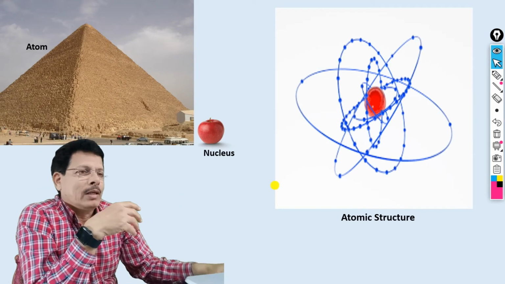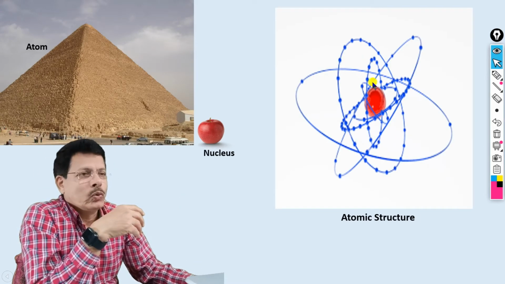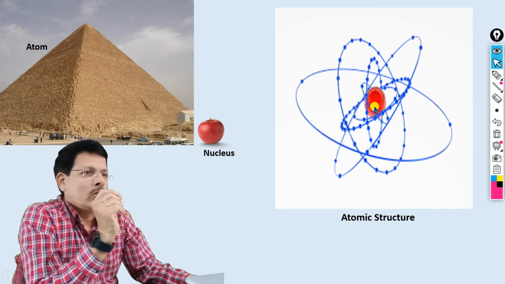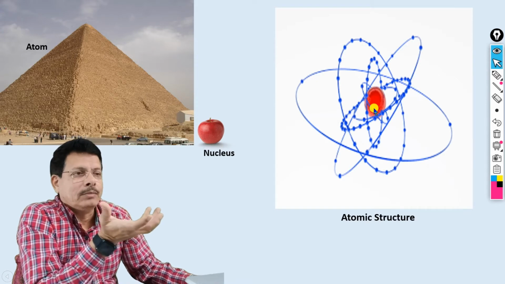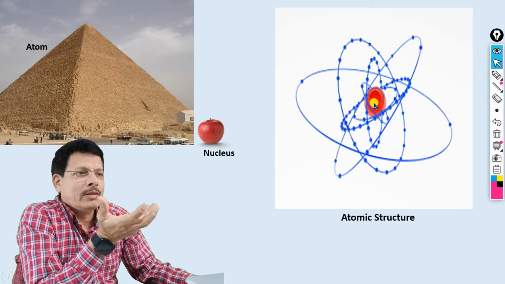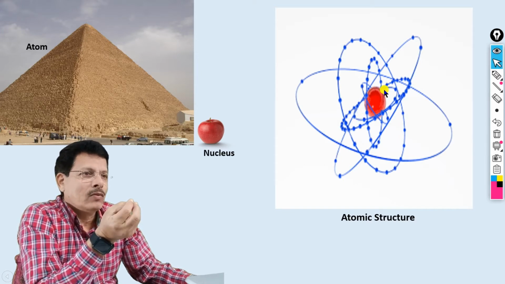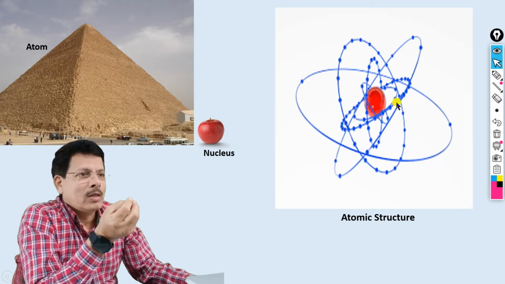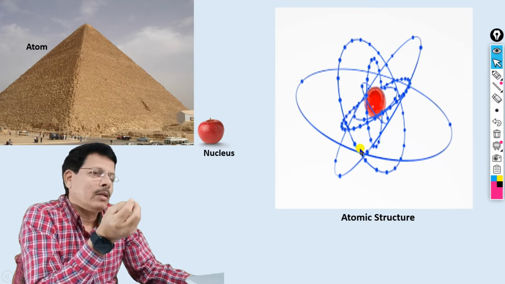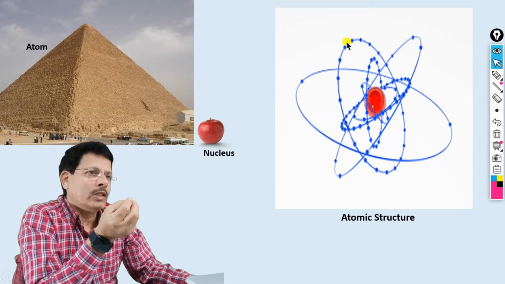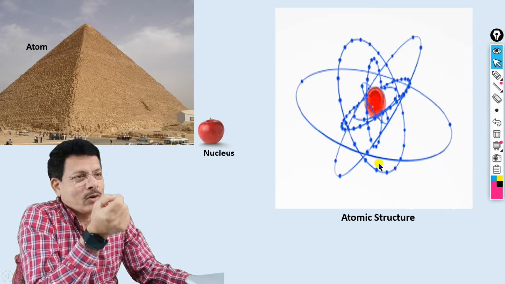Let us see. Here I have shown a picture of one atom. At the center is the nucleus, and we have the first orbit, second orbit, third orbit, fourth orbit, and so on. On these circular or elliptical orbits we have dots. Each dot indicates an electron.